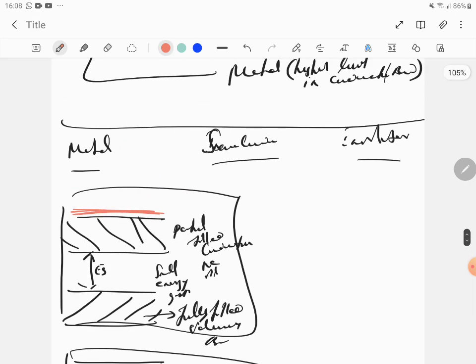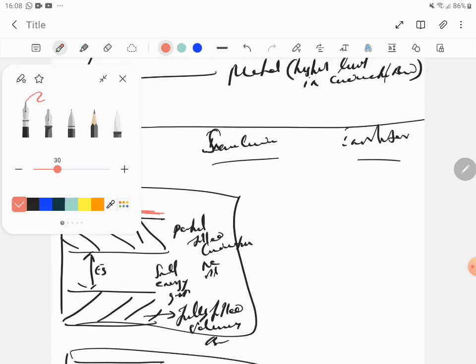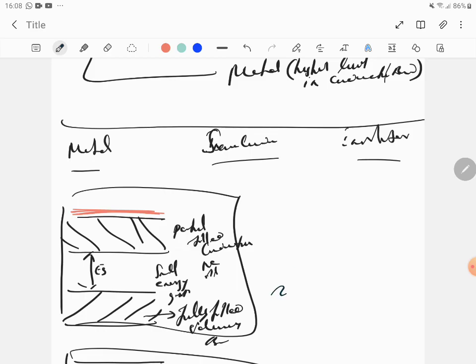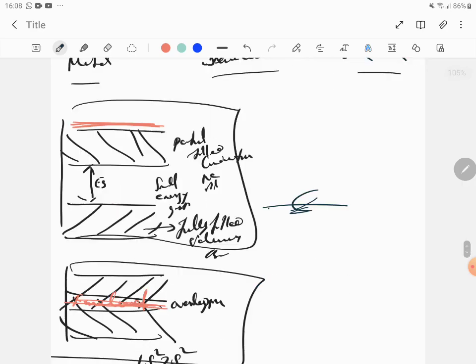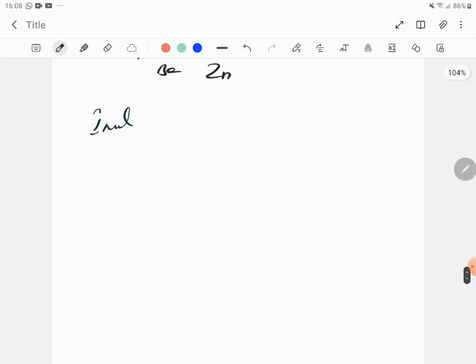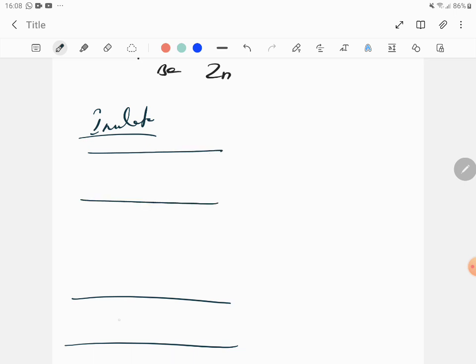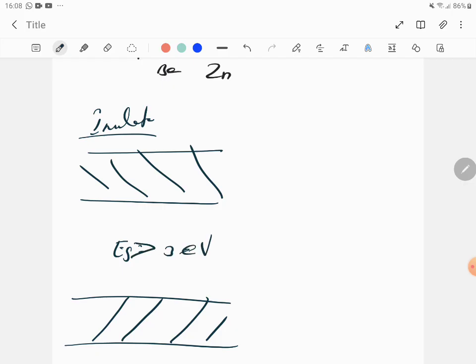Okay, let's come to insulators first. Let's write insulator. This is the valence band, and far away you put the conduction band, because the energy gap will be much larger. Eg will be greater than 3 electron volts. It's not possible for electrons to jump from the valence band to the conduction band.